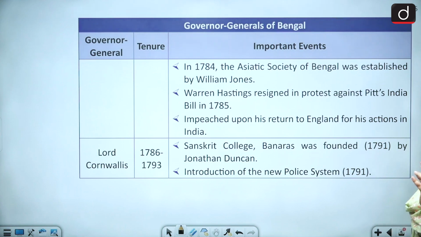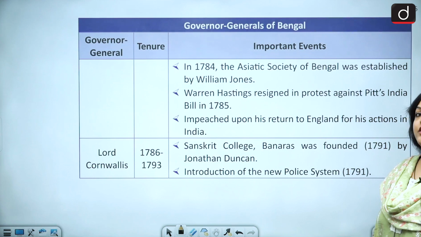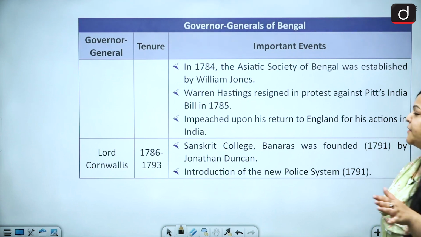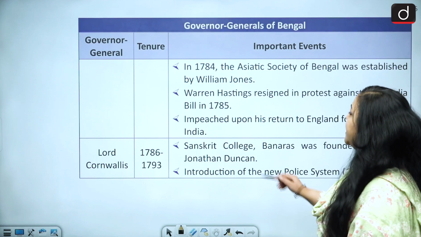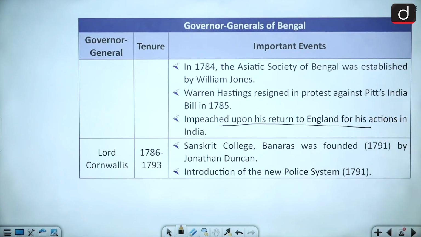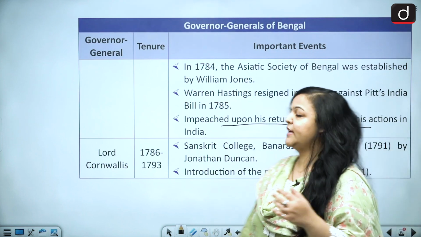Warren Hastings resigned from his post against the Pitt's India Bill in 1785. We will be doing all these bills as well, don't worry. There was a lot of protest regarding the Pitt's India Bill, so he had to resign because of that. And he was impeached upon his return to England for his actions in India. So whatever he had done in India, for that he was impeached in the British Parliament when he returned to England.